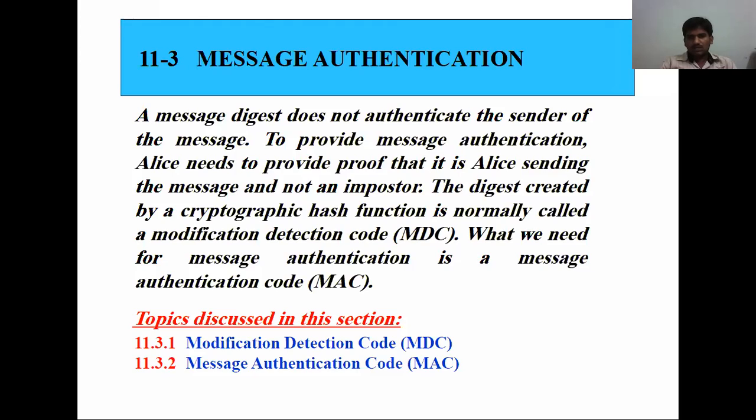We follow the hash algorithm and finally get the message digest, but we still have a problem: we are not confirming whether the sender is the one sending it.